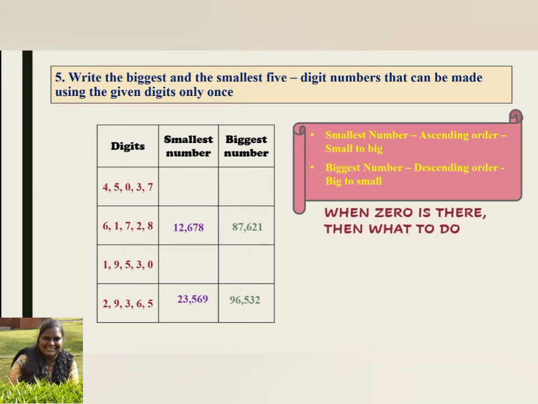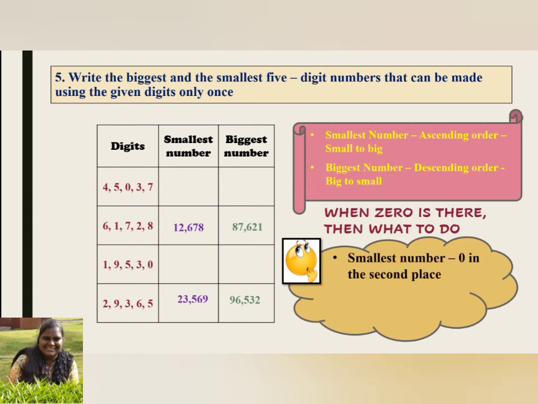But in the question, we also have 0. So when there is a 0, then what to do? Let me think. Yes, I've got the idea. Let me share it with you. To write the smallest number, 0 should be placed in the second place. Let's see how to do it. 30457. The 0 is in the second place. 10359. Got it?